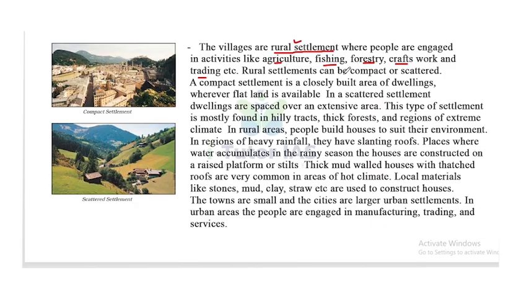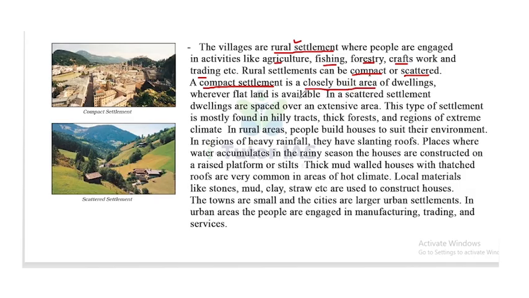Rural settlements can be compact or scattered. A compact settlement is a closely built area of dwellings. So rural settlements are of two types, compact and scattered. In compact settlements, the houses are closely built.